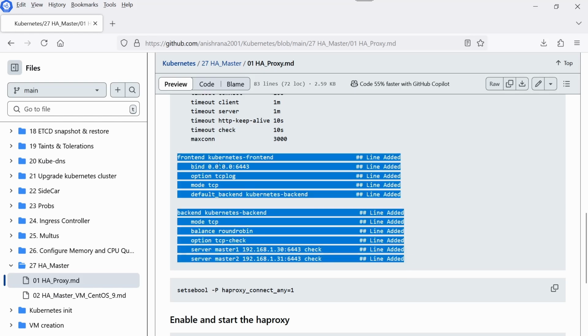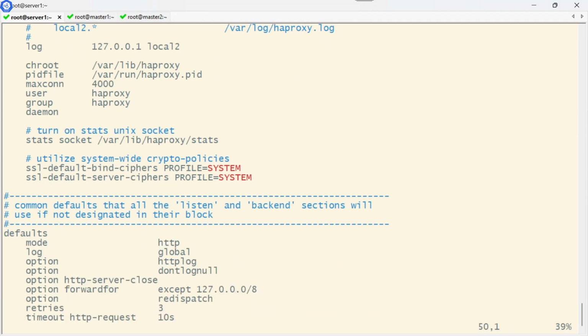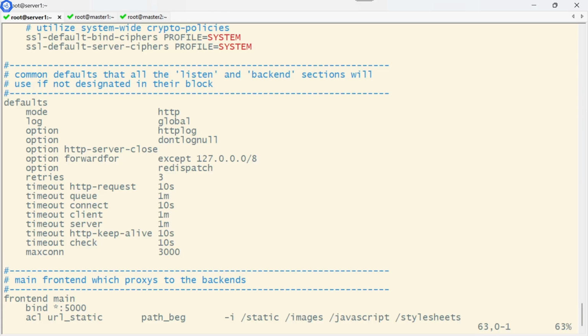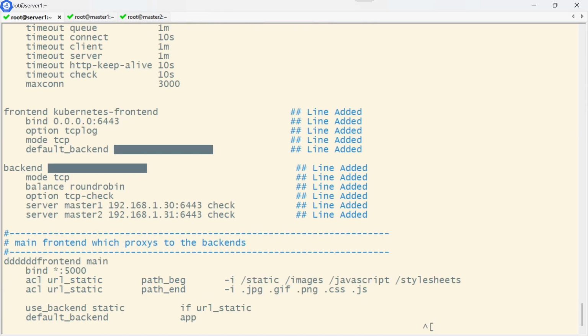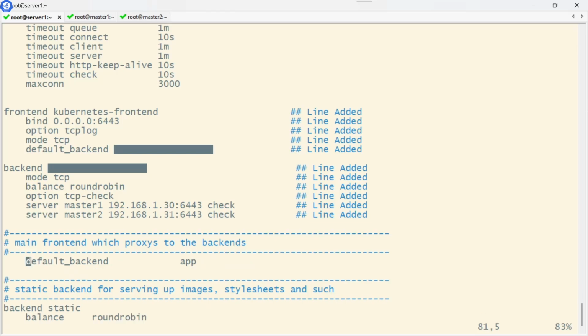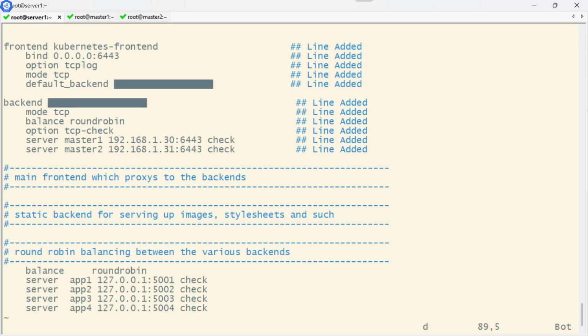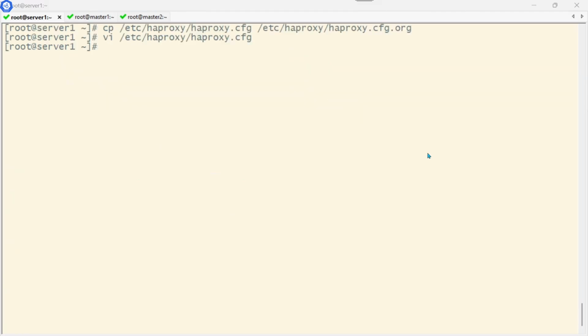Let me copy these lines. This is my global option, and after that, there is a default option here. And now here I can add my lines. After that, I don't need this one, otherwise it will give me an error message. So let me remove this one. The backend option is there that you can use for your reference. But for now, let's move on.